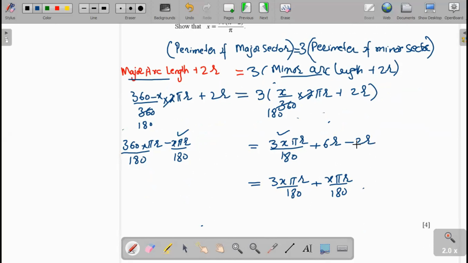Now 6r minus 2r is 4r, we shift here. That is equal to 2 pi r minus 4r. Now we get 180 equal to 3x pi r plus x pi r.